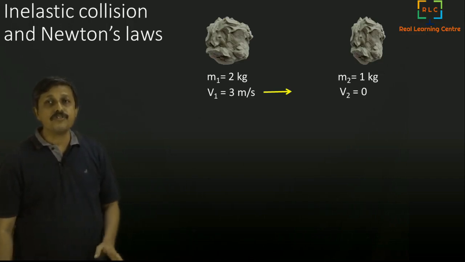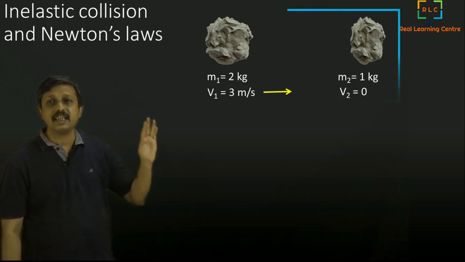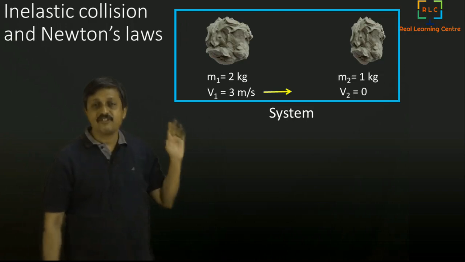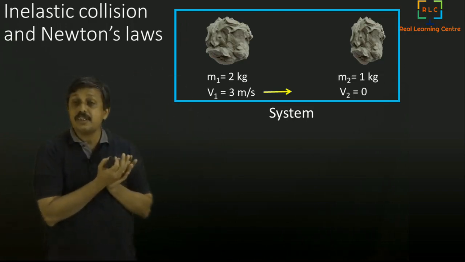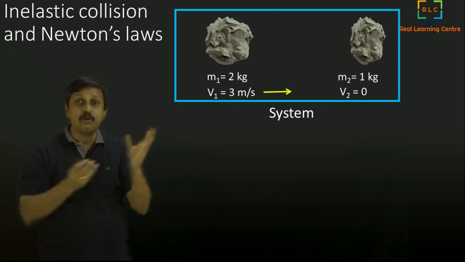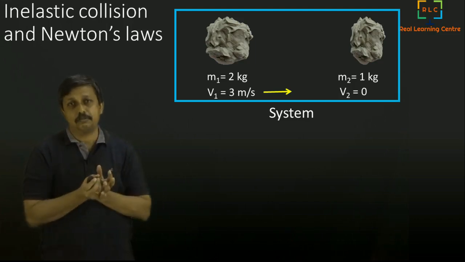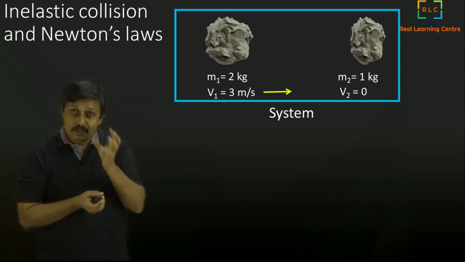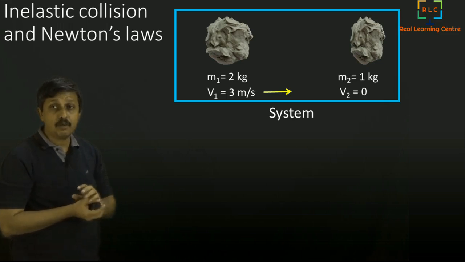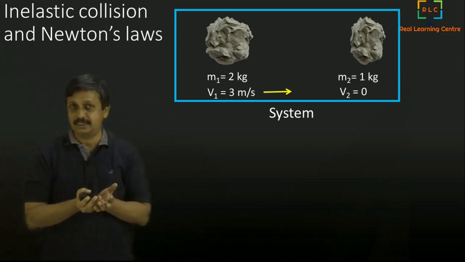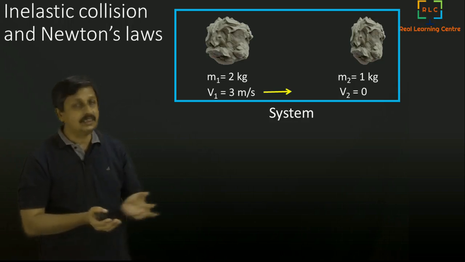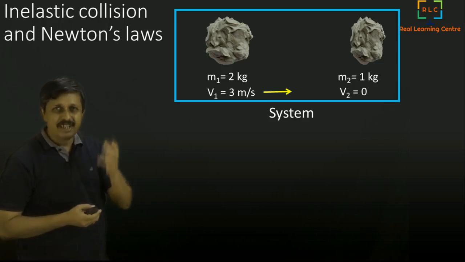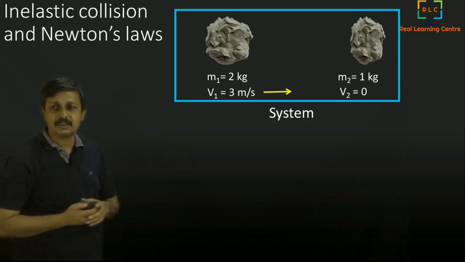Now what I am going to do is consider this whole thing as one single system. Okay, this is my one single system. What is the meaning of system? System means multiple bodies together is one system. So Newton's laws are not only applicable to individual objects, they are also applicable to the whole system of bodies, the multiple bodies. So this is a multiple bodies system. Two bodies are there, I mean objects. This is a two object system.